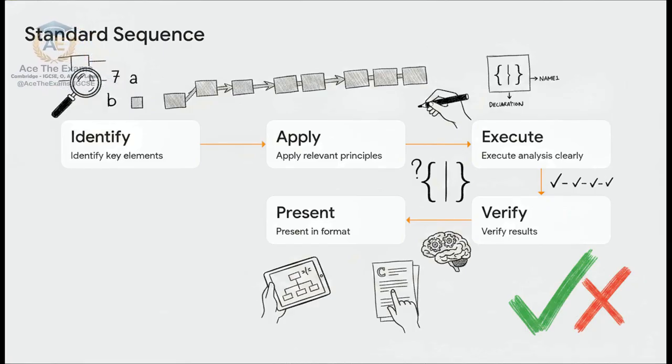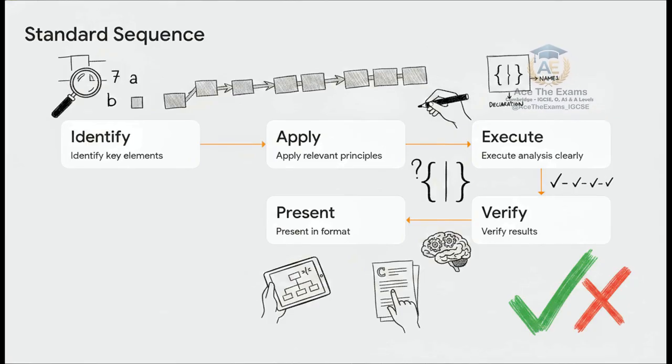Step 2, apply relevant principles. If the prompt mentions a list of 1,000 employee names, immediately apply the principle of array data structures rather than declaring 1,000 individual string variables. Step 3, execute analysis with clear working. Write out your declarations clearly, explicitly showing the scope.